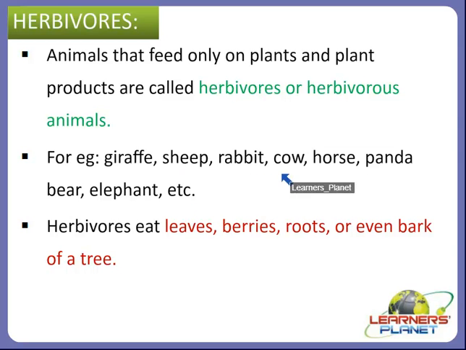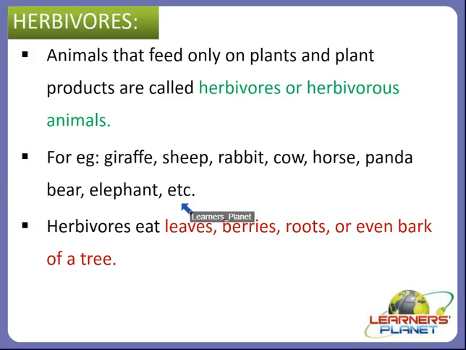So these are all examples of herbivores or herbivorous animals that feed only on plants and plant products. So we can say that a herbivore is an animal that gets its energy from eating plants, but not the flesh.